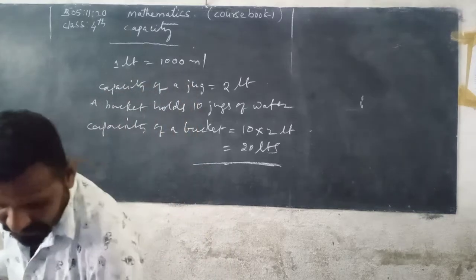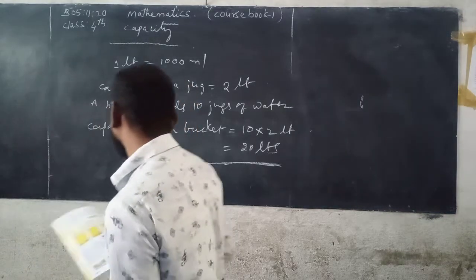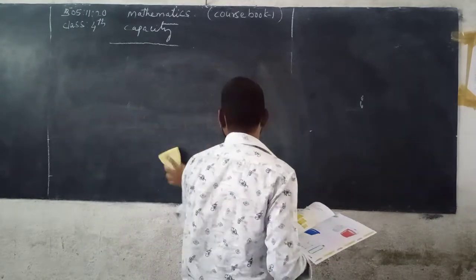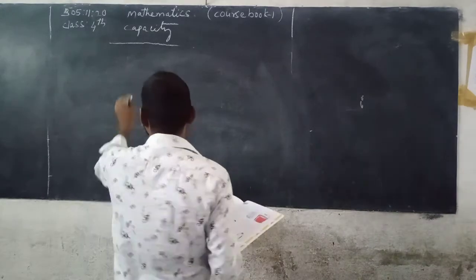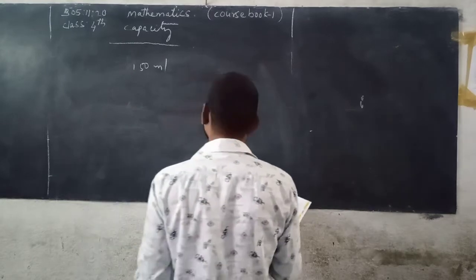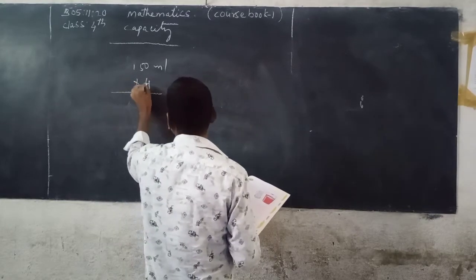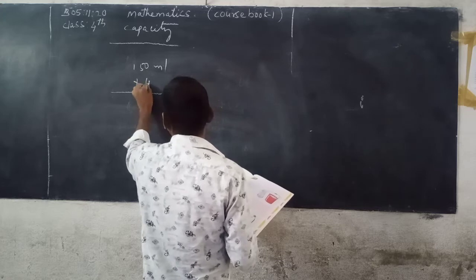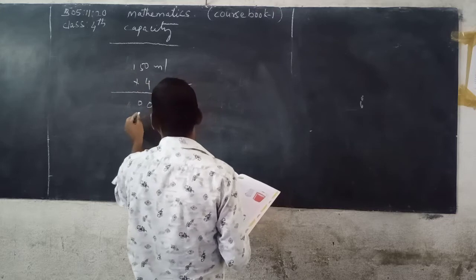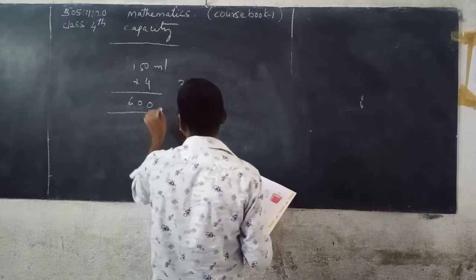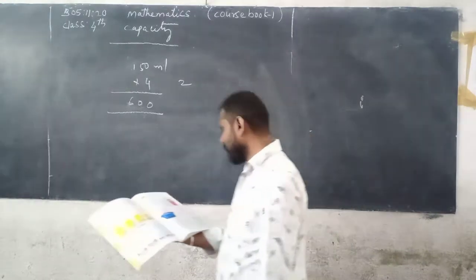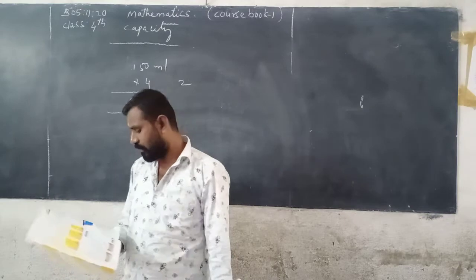Will 4 glasses fill it, that is equal to 1 liter? See here, no, because 150 milliliters is the capacity of a glass, and 4 glasses means multiply by 4. 5 fours are 20, 0 taking, carrying 2, 4 ones are 4, 4 plus 2, 6. So 600 milliliters. So is it filled up completely? No.